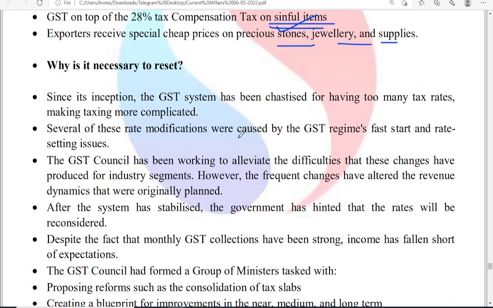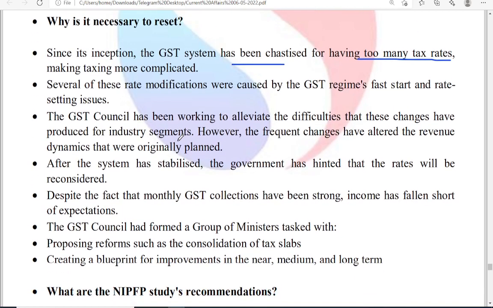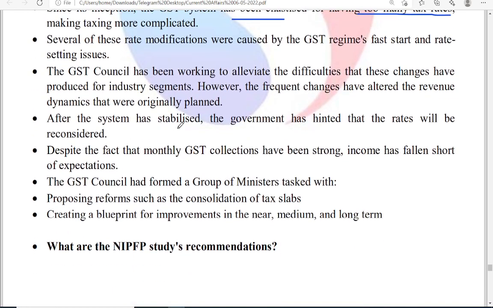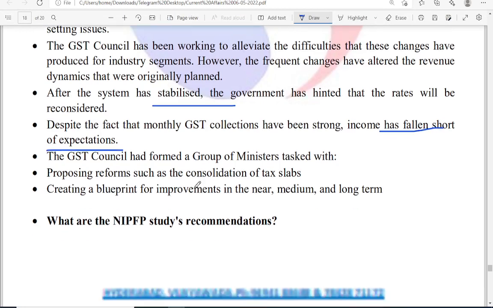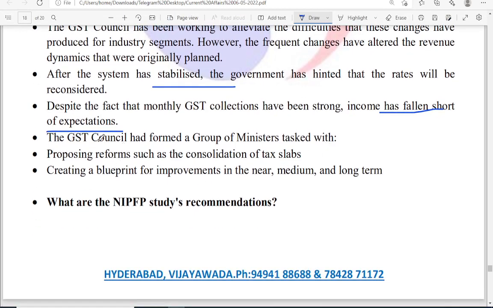So there is a need for resetting the GST and making it good. Okay, so it has been having too many tax rates, so tax rates have to be reduced. Okay, so the GST regime's fast start and rate setting issues are there, and also the system has to be stabilized as soon as possible. Despite the fact that GST collections are strong, income has fallen short of expectations. So the GST Council must propose reforms for the tax slabs and also create a blueprint for improvement in the near, medium and long term.